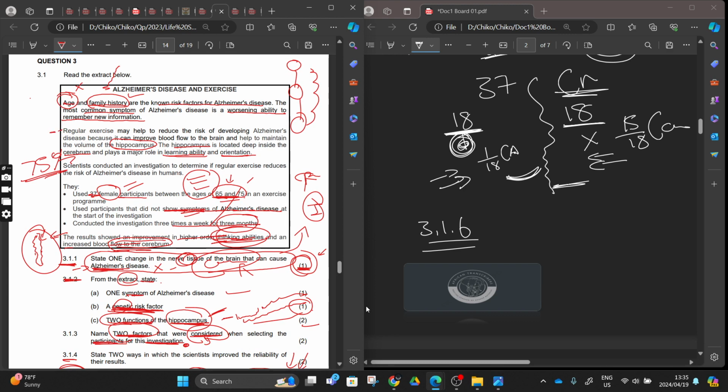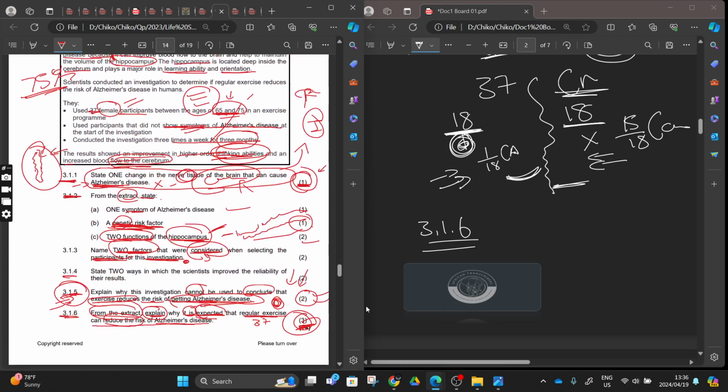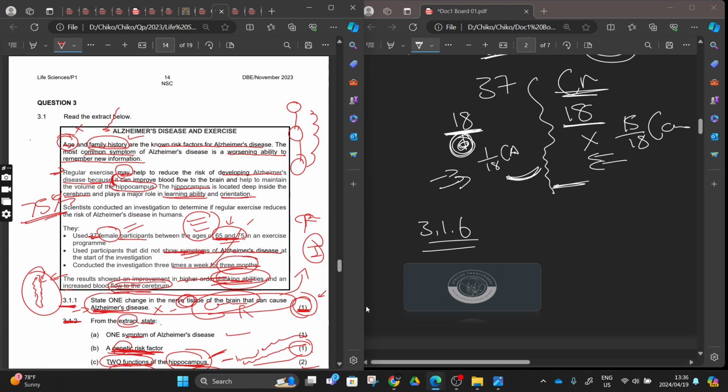They said here, regular exercise may help to reduce the risk of development of the disease because it... You see, they said explain why it was expected. It was expected because it can improve blood flow to the brain. You get your one?